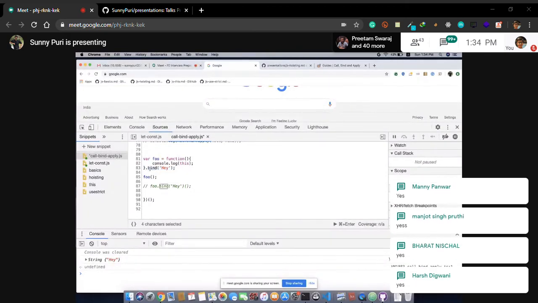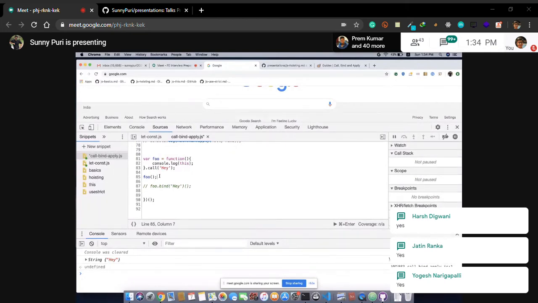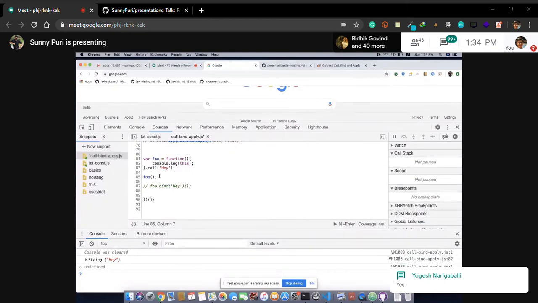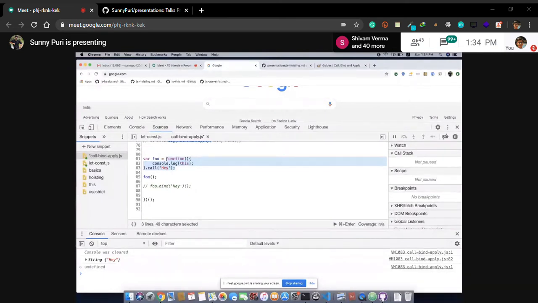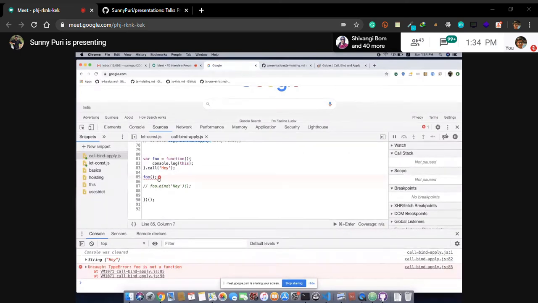If I'm using call, what will happen? Automatically foo will have a value, an immediate call. Yes, nice, this will be an immediate call. So this will throw an error: foo is not a function, because foo is having a value. If you use bind, you have to execute again, as we were doing earlier.